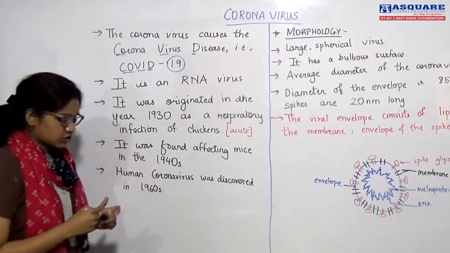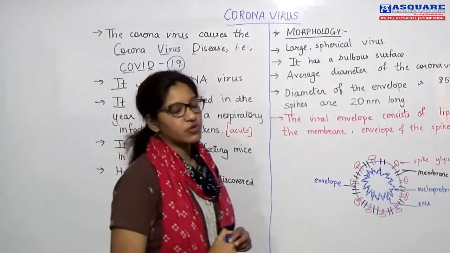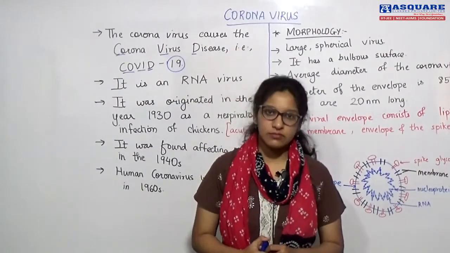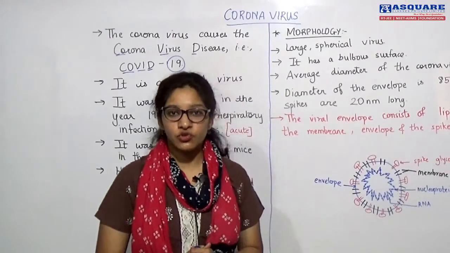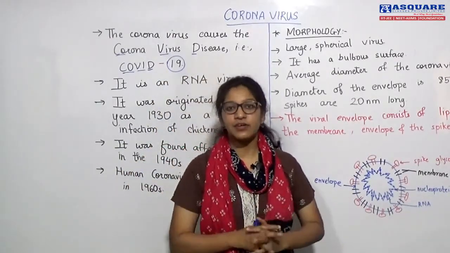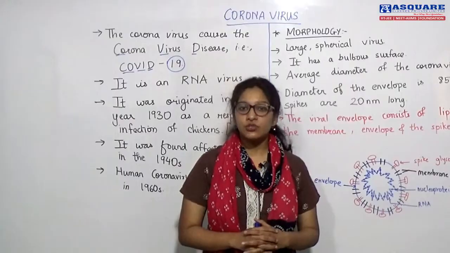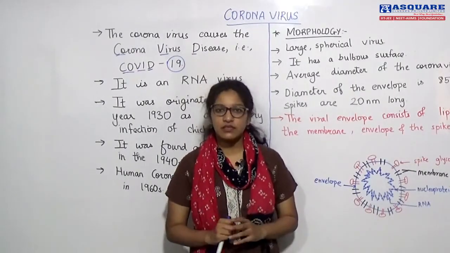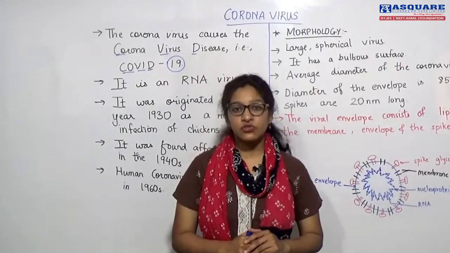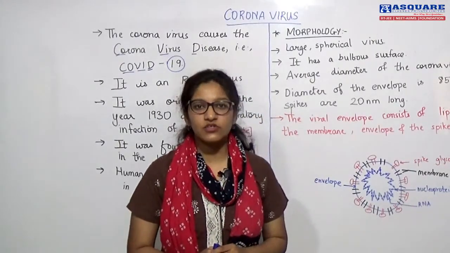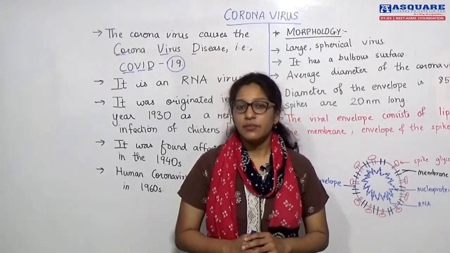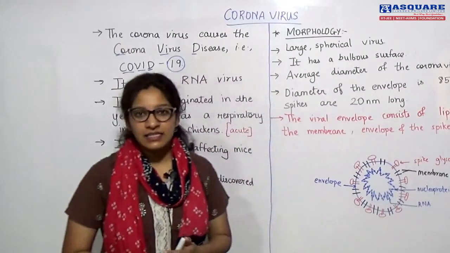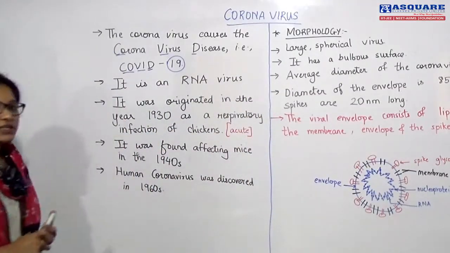Because this strain of coronavirus was mutated and found in the year 2019. The coronavirus strain that is causing disease and havoc in the world right now is mutated from the year 2019, but coronavirus as a virus can be dated back to the early 90s. So let's see what the history is like.